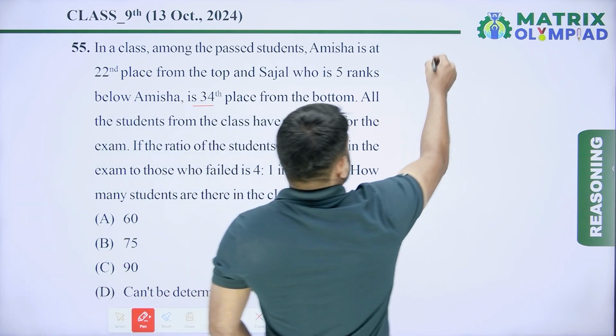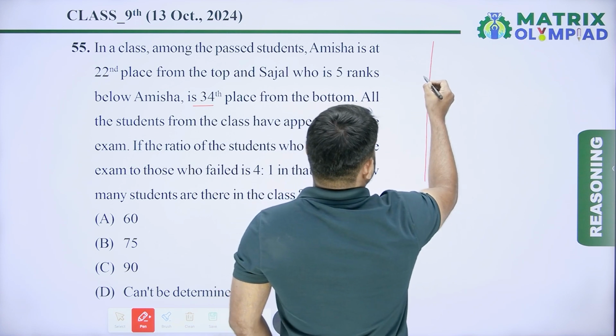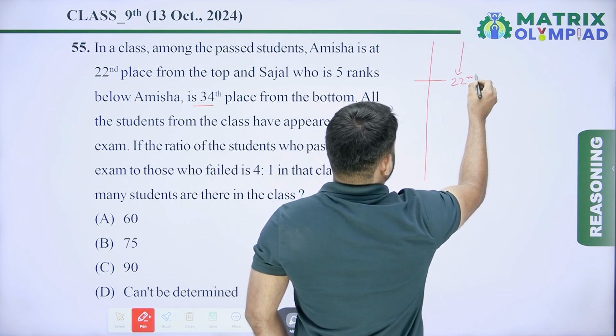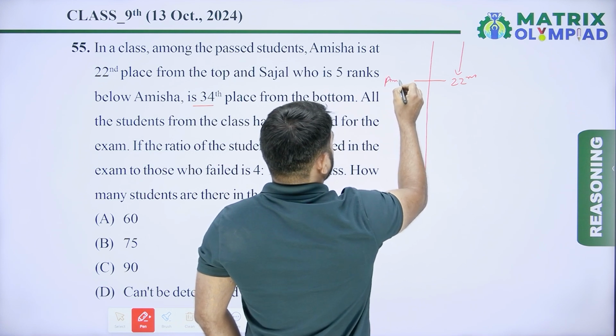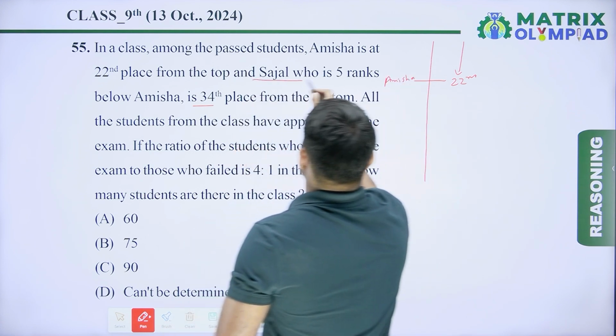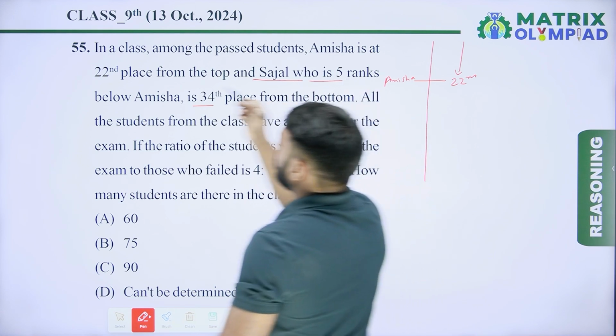So the rank of Amisha from the top is 22nd. Now the rank of Sejal, who is 5th rank below Amisha.